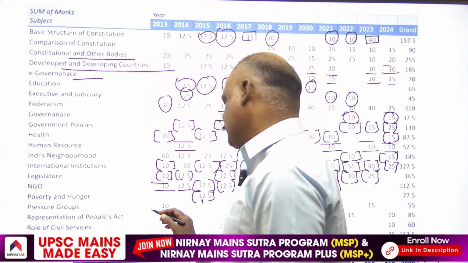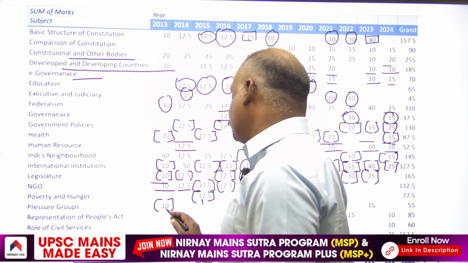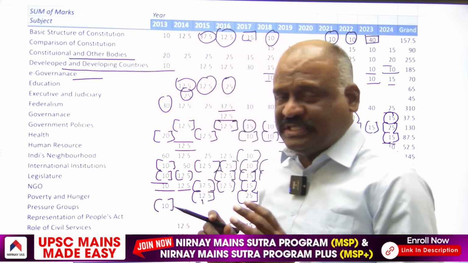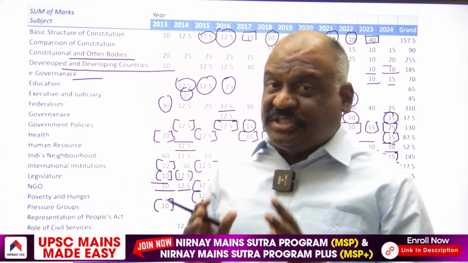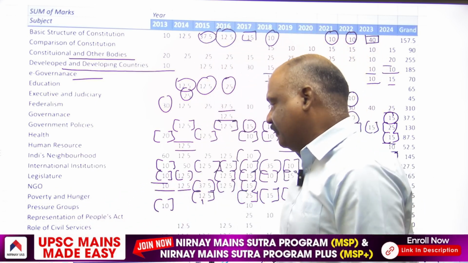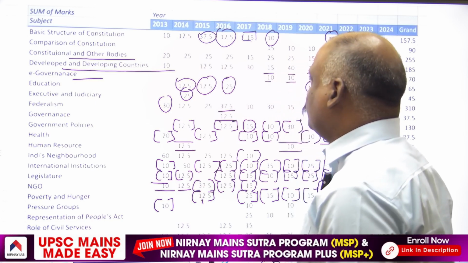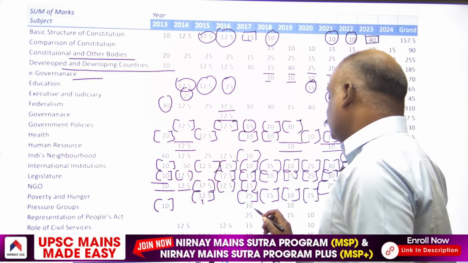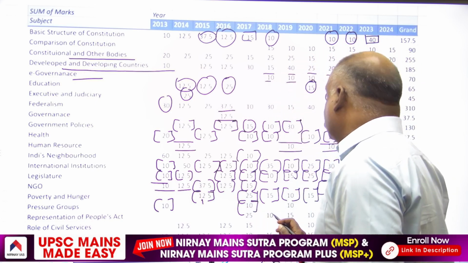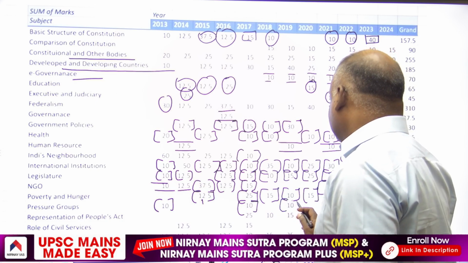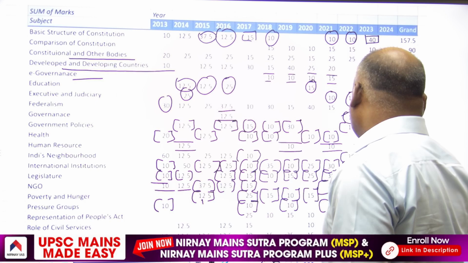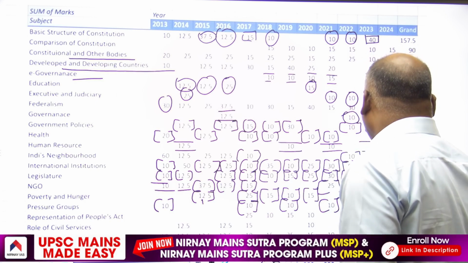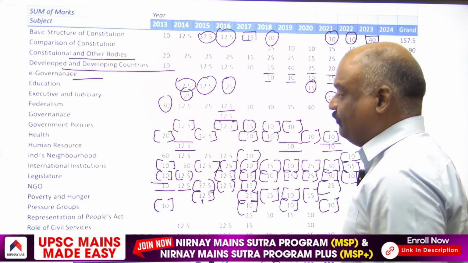Pressure groups. You should be able to distinguish between NGOs and pressure groups. Very, very important. 10 marker in 2013. 2017 again 10 marker. In 2019 again 10 marker. In 2021 10 marker. In 2023 again 15 marker.